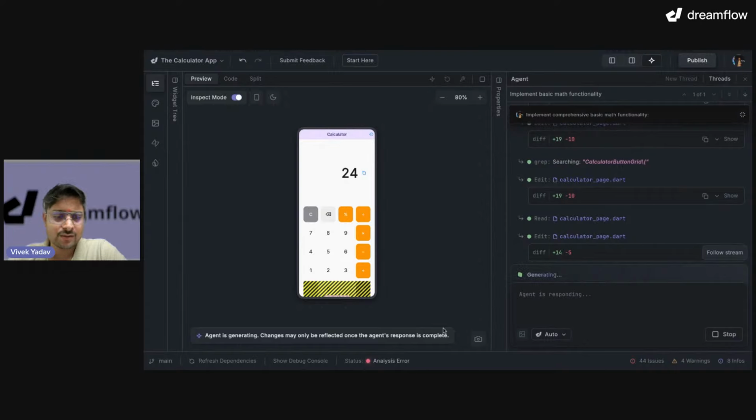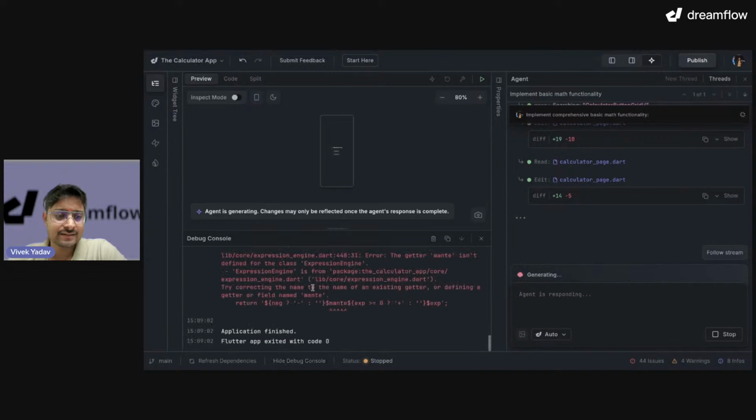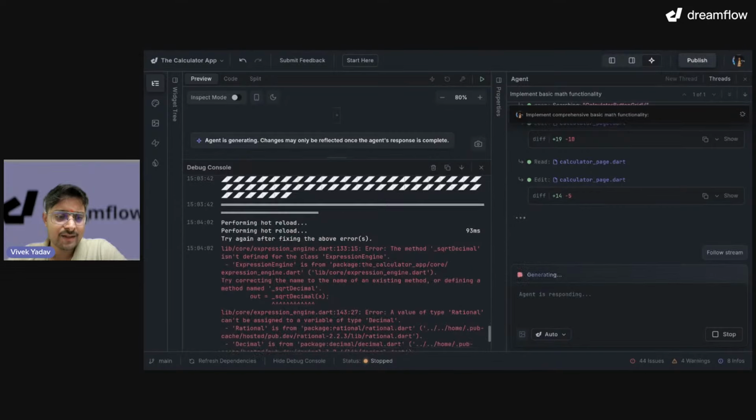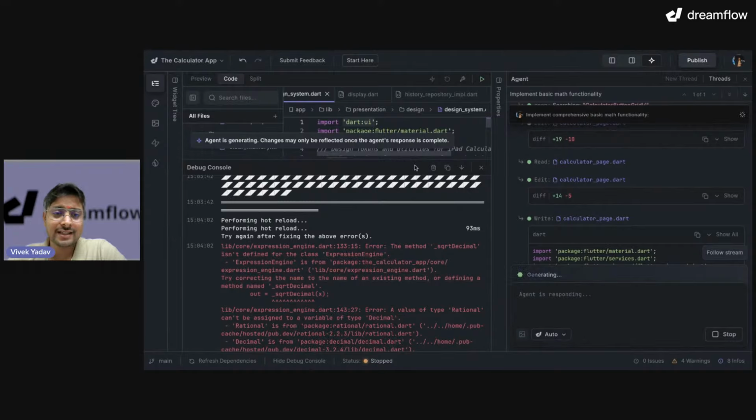I think the agent is generating, that is why it is not available. Let me do one thing. Meanwhile it is generating, let me stop the app and start it. If I run my application, let me also expand the debug console. I can click on this button and give it some time and it will start the application. Oh, it is not starting the application because right now in our code we have some errors, and these errors will be solved by our agent.